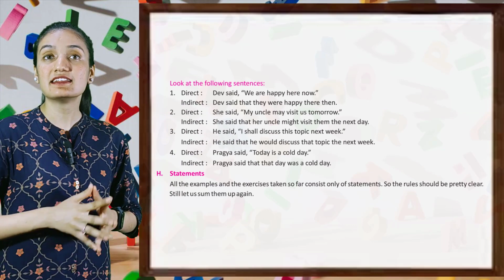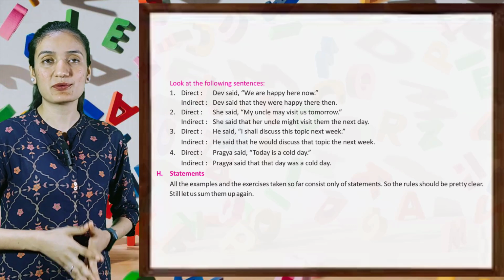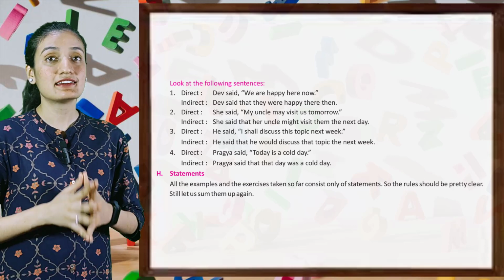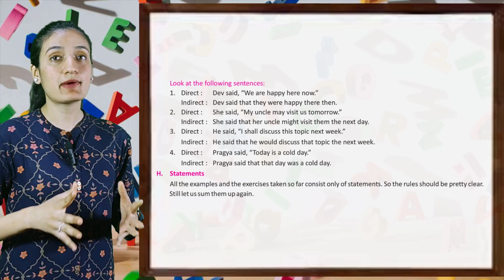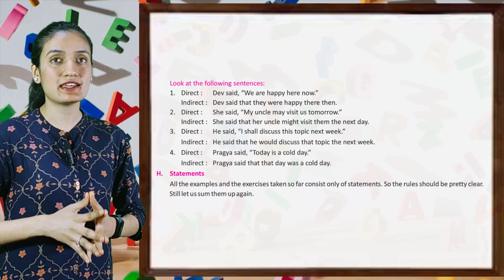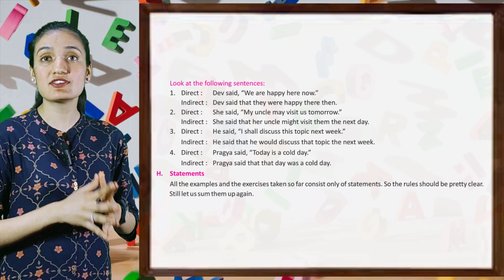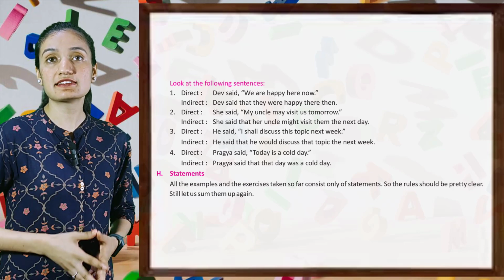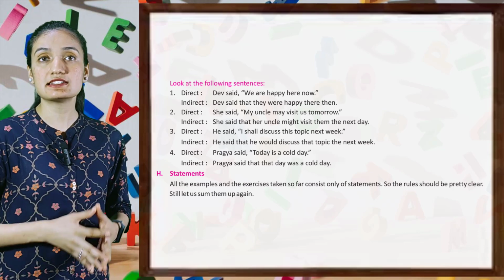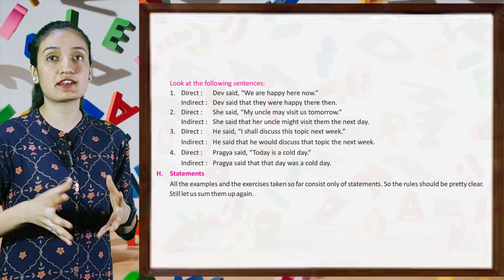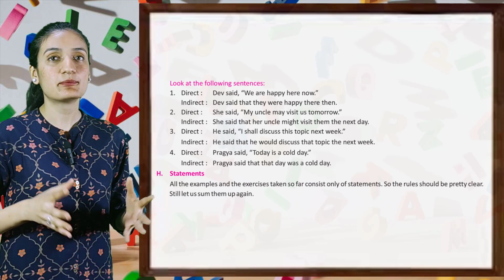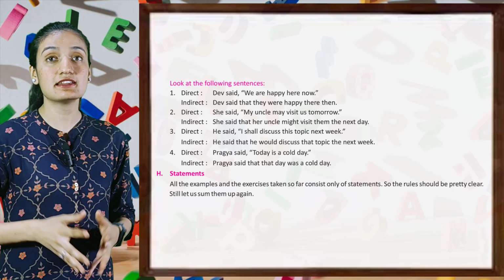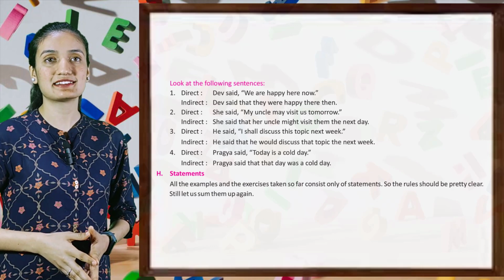Now look at the following sentences. First, direct: Dave said, "We are happy here now." Indirect: Dave said that they were happy there then. Direct: She said, "My uncle may visit us tomorrow." Indirect: She said that her uncle might visit them the next day. Direct: He said, "I shall discuss this topic next week." Indirect: He said that he would discuss that topic the next week. Direct: Pragya said, "Today is a cold day." Indirect: Pragya said that the day was a cold day.